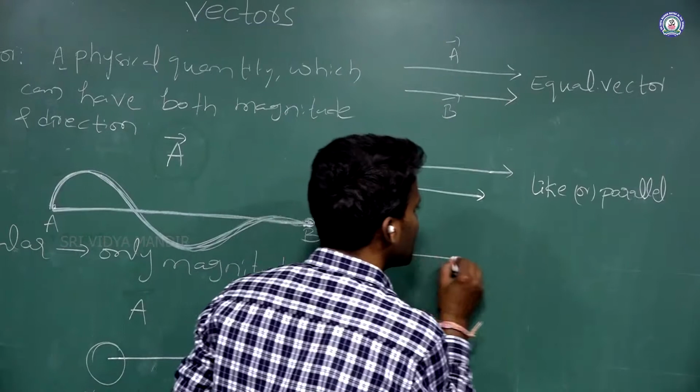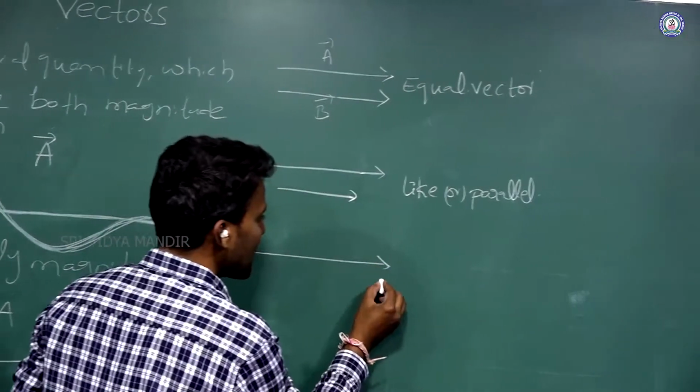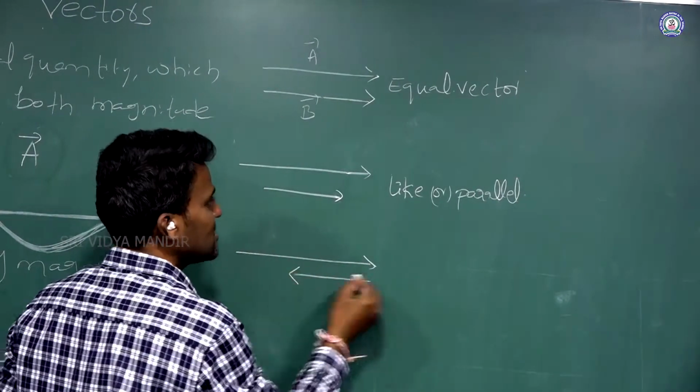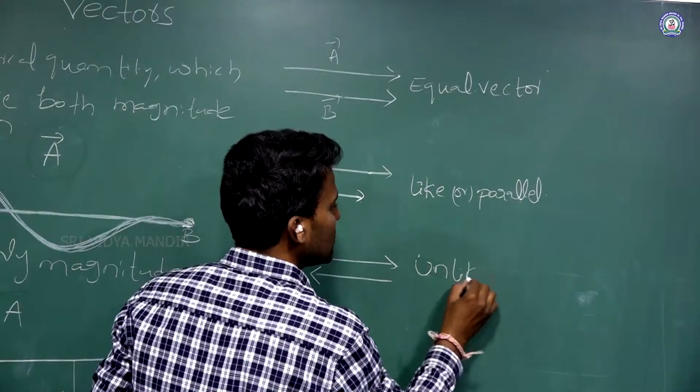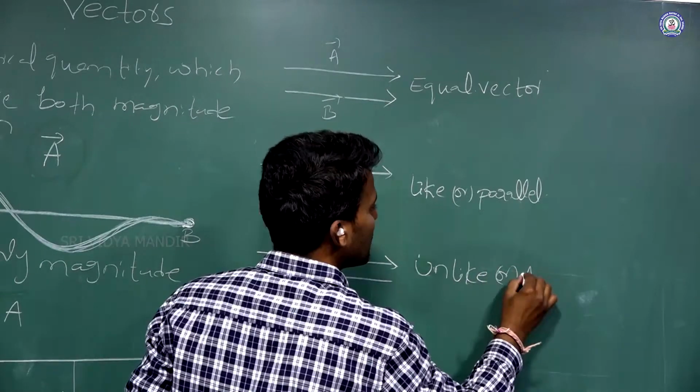And next one I am taking. One direction is like this and one more direction is like this. These are unlike vectors or anti-parallel vectors.